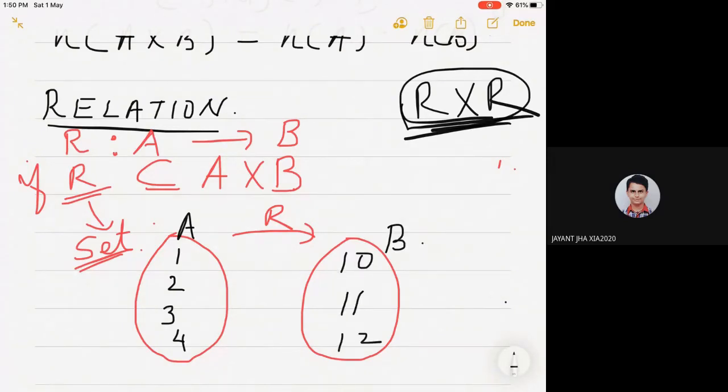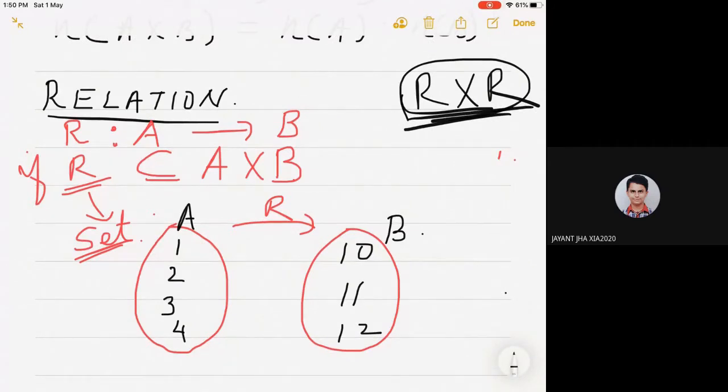And how many relations can you define from this particular A to B?